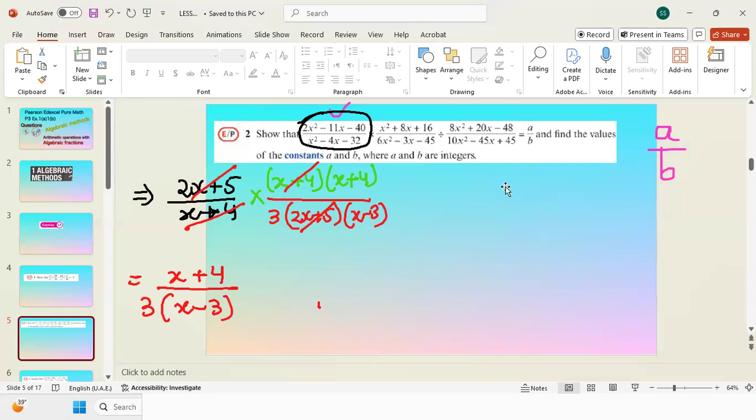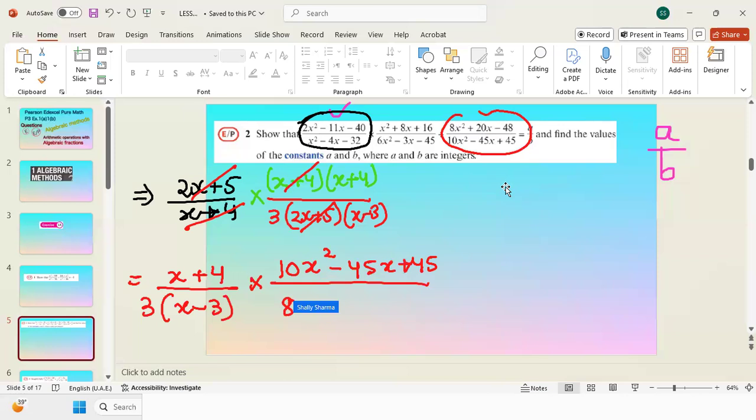Then we have division by this part. But in fractions, we do the division with the help of multiplication, and I will flip these expressions. So 10x squared minus 45x plus 45 will be written on the top, and 8x squared plus 20x minus 48 will be written in the denominator.